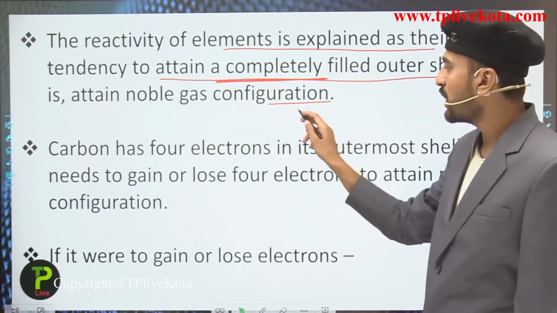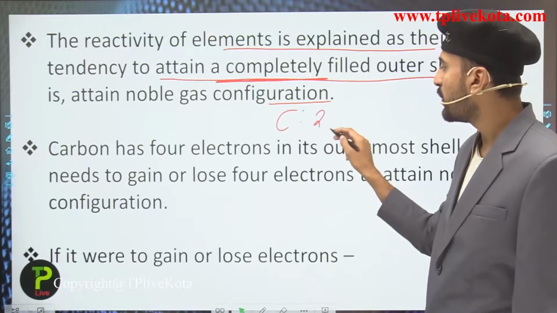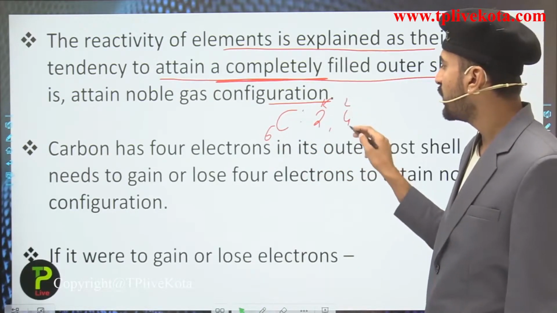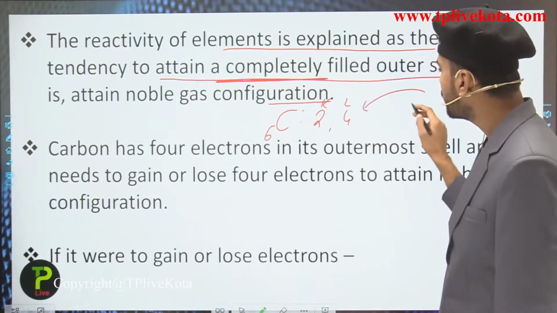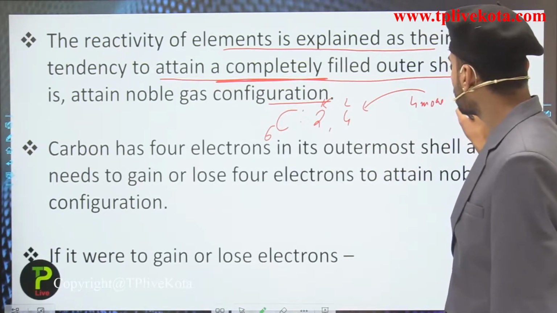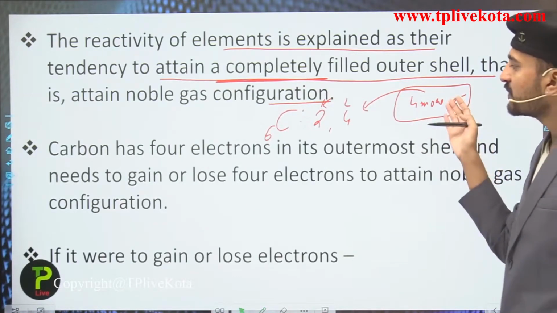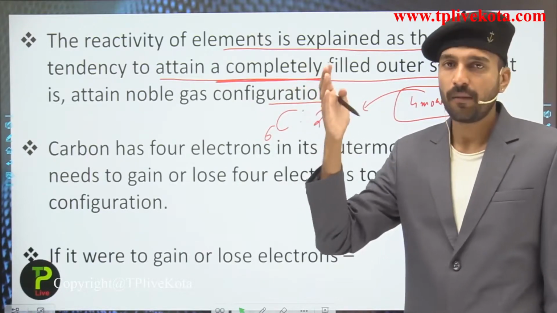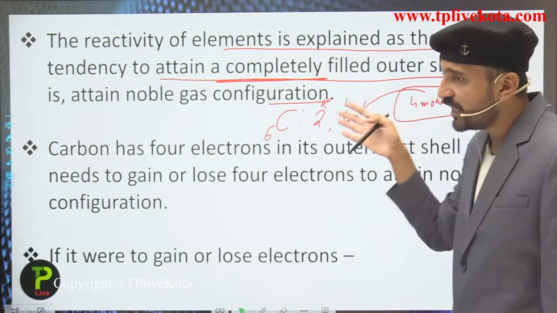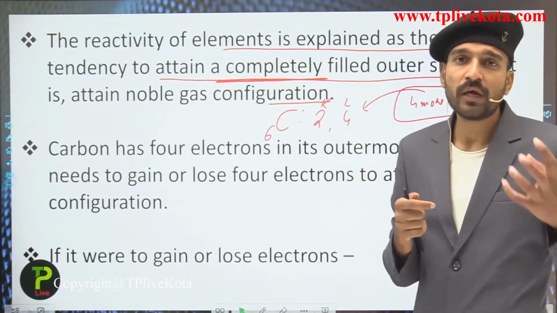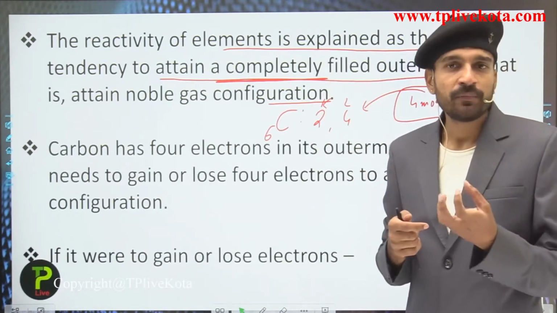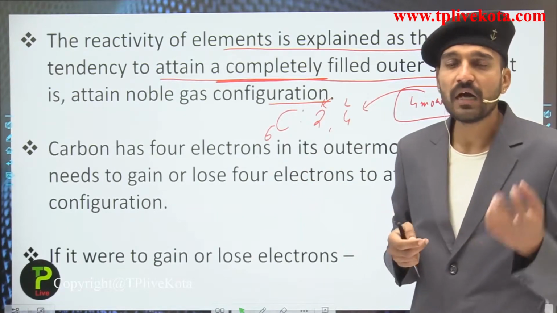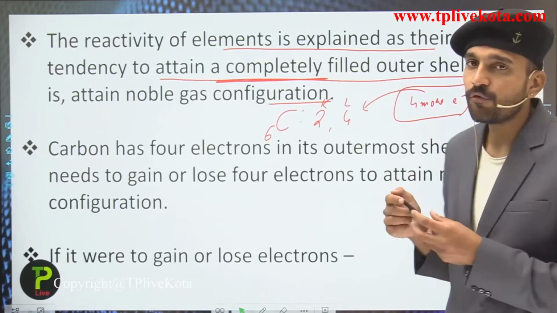If we talk about carbon, its electronic configuration is 2,4, because its atomic number is 6. It has 2 electrons in its K shell and 4 electrons in its L shell. So it requires 4 more electrons. That could be possible if it gained 4 electrons from some metal, but then it would have formed an anion. Since carbon compounds do not show any of the properties of ionic compounds, it means that it has not gained the 4 electrons.